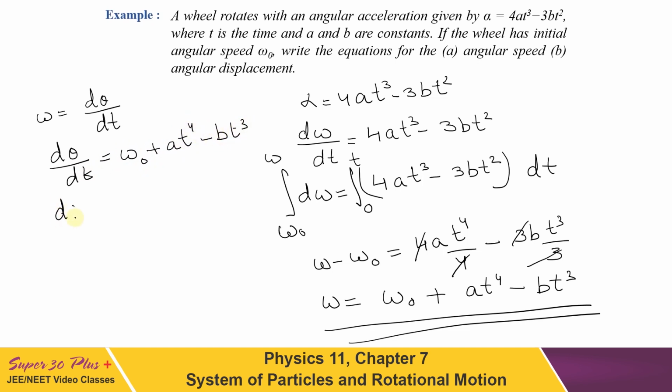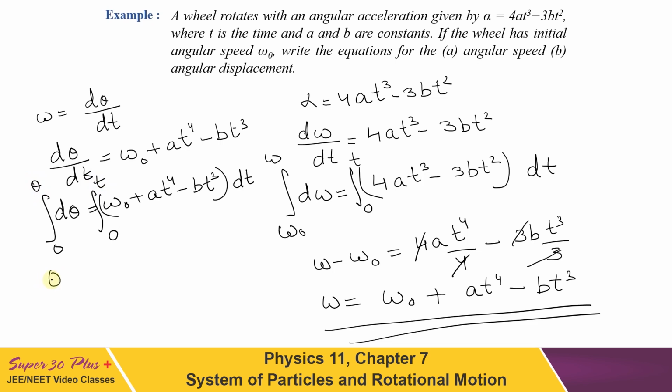And on solving, d theta is equal to omega naught plus a t to the power 4 minus b t cube, this whole multiplied with dt. On integrating both the sides, since it has started rotating, of course initial theta has to be 0, initial time also 0, and we integrate within the limits 0 to theta and 0 to t.